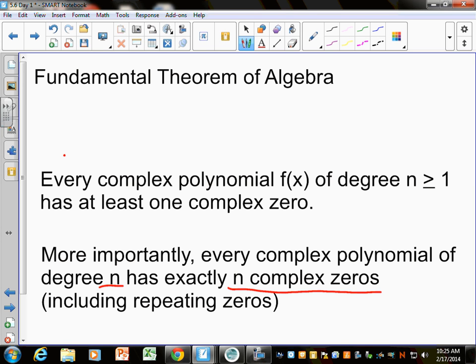And I put including repeating zeros because sometimes we forget about those. If you have a multiplicity of 2, then that zero counts 2 times. Eventually we are going to do what we did last week where we solve all of them, but there's other stuff in this section that I thought we would work on today, working with some imaginary zeros before we get into the stuff where we just find all the zeros. Okay?